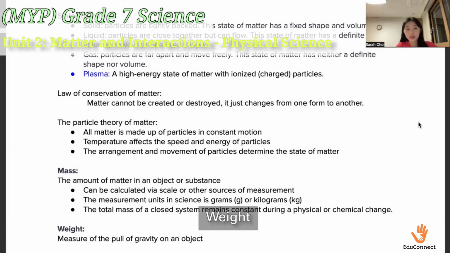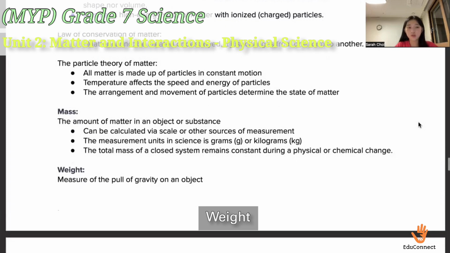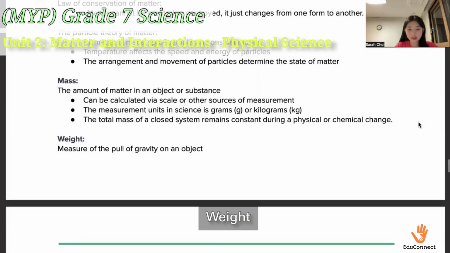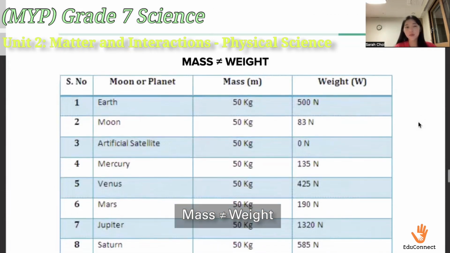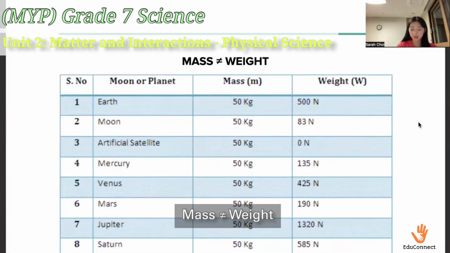So, mass is not to be confused with weight, as weight is defined as the measure of the pull of gravity on an object. So, to emphasize and stress, mass does not equal weight. So the main difference between mass and weight is that weight fluctuates while mass does not, unless the object's mass itself has changed.